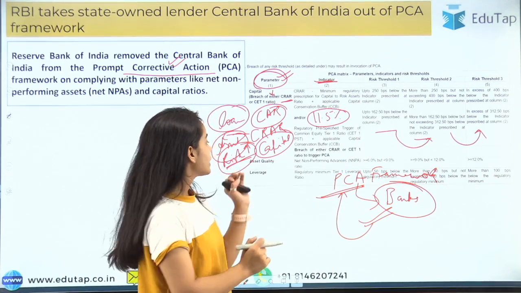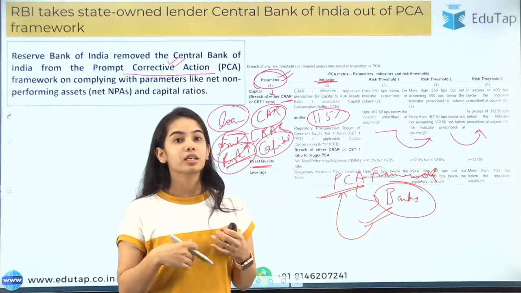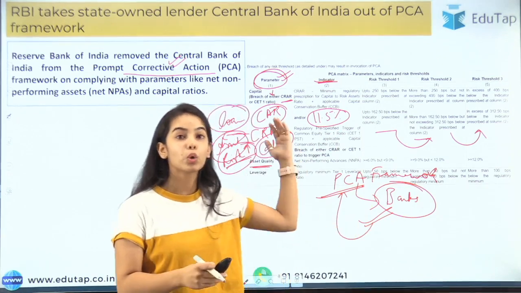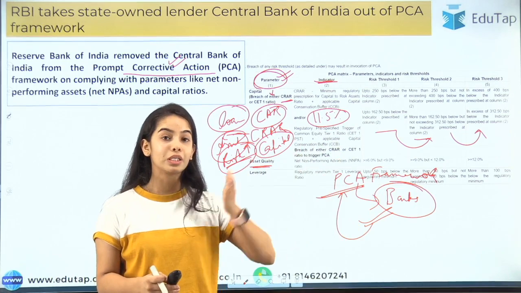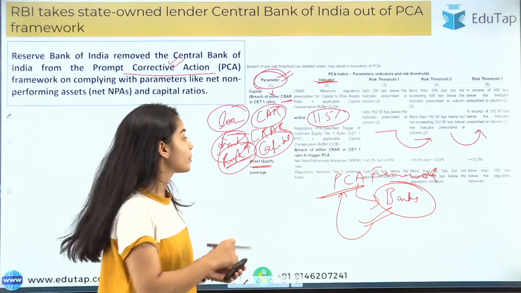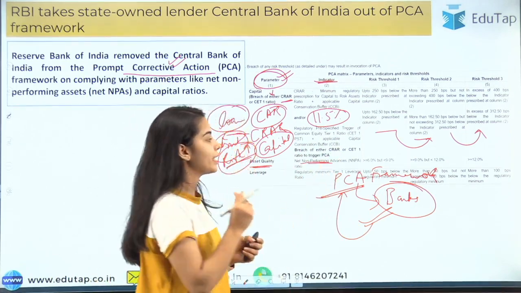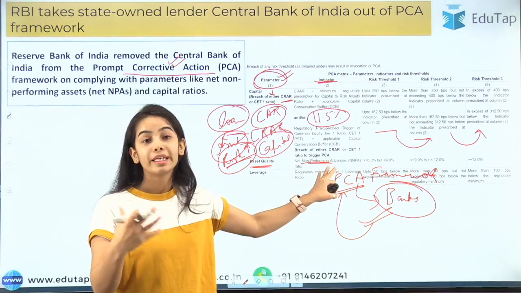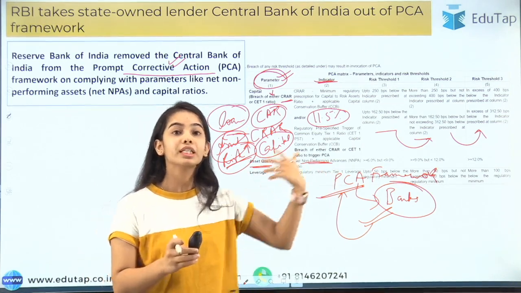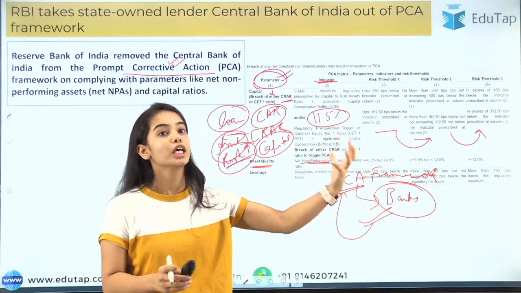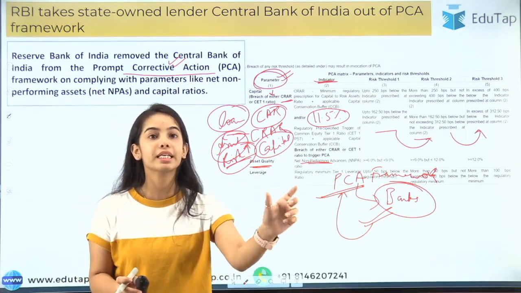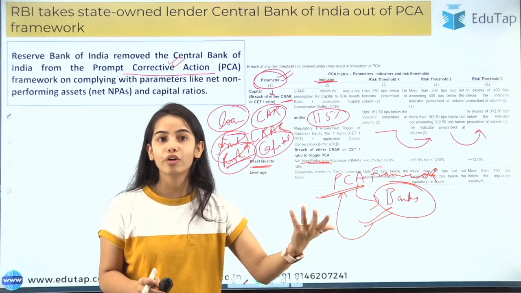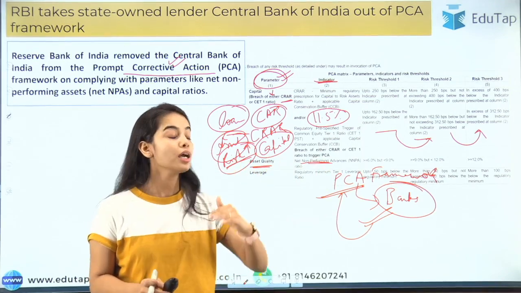Okay. So next is asset quality. That is, if you are giving the assets, if your loans are the assets, are they coming back or not. Okay, so that is net non-performing assets. Non-performing assets means you are giving the asset, but the loan is not coming back, so it becomes a non-performing asset. The asset is not giving you any kind of return, the asset is not even coming back.